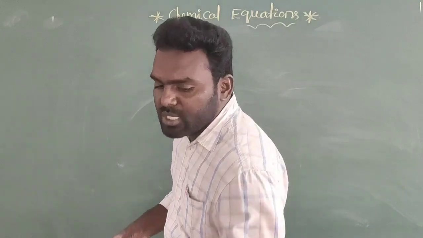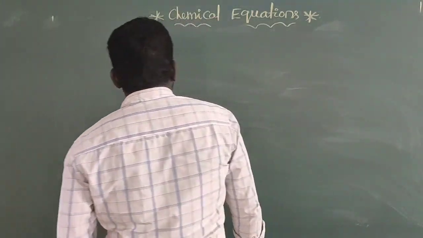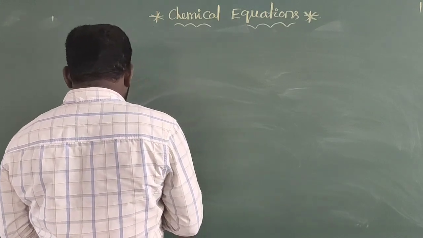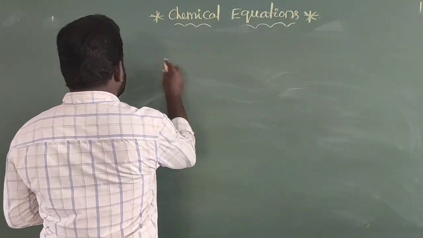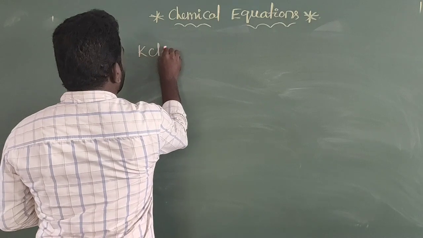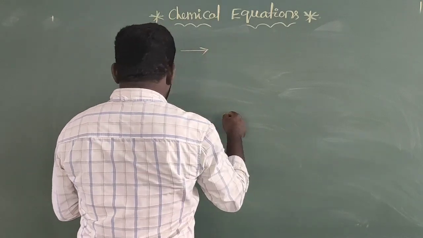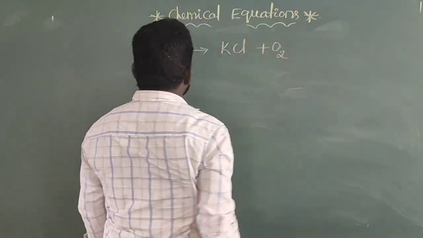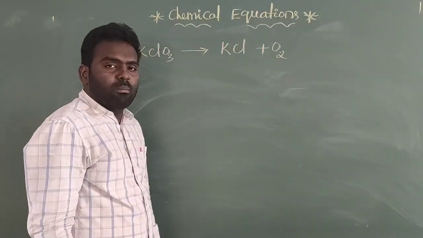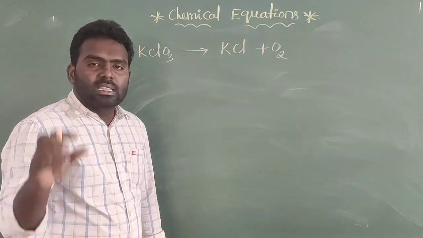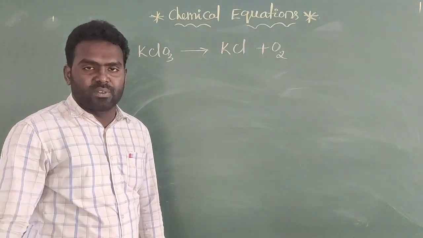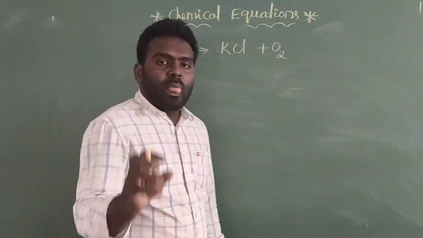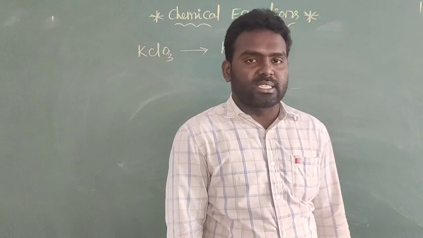And at the same time, you will see I am writing some balancing equations here. Suppose I am writing one equation: KClO3 gives rise to KCl plus O2. By observation, this is also called an unbalanced equation. So therefore, it is better to balance this unbalanced equation.